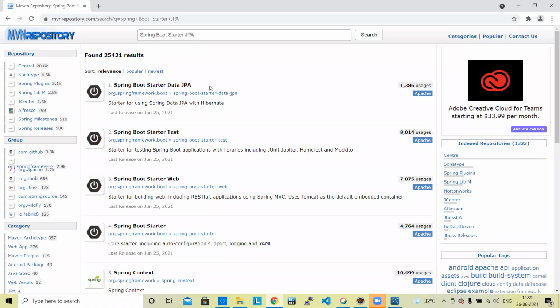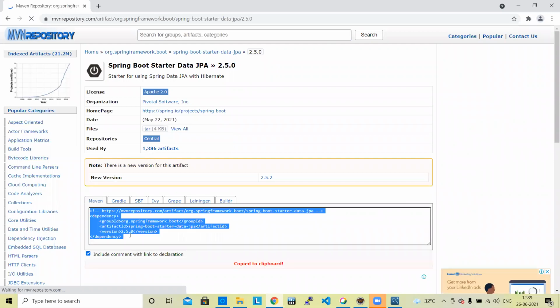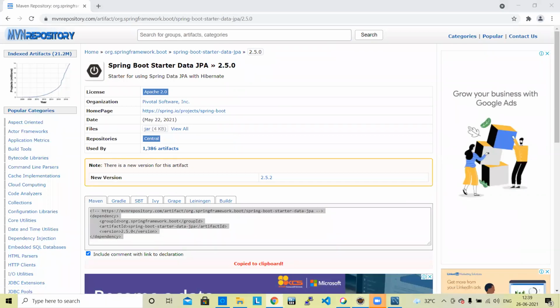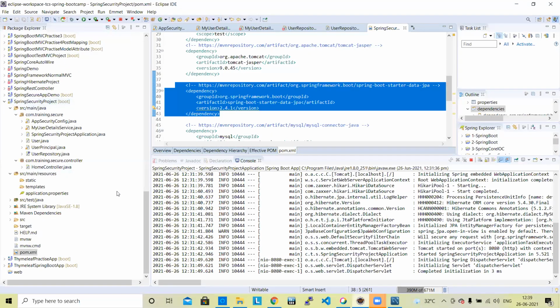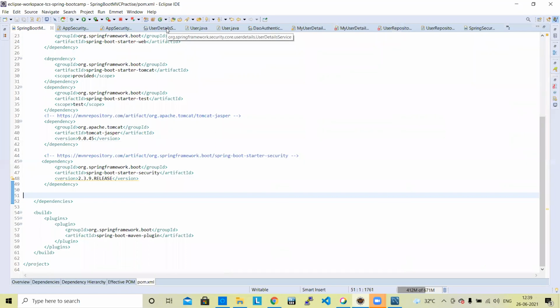So just go to here and you can copy it. Spring Boot starter JPA, copy it and paste it in our new project.